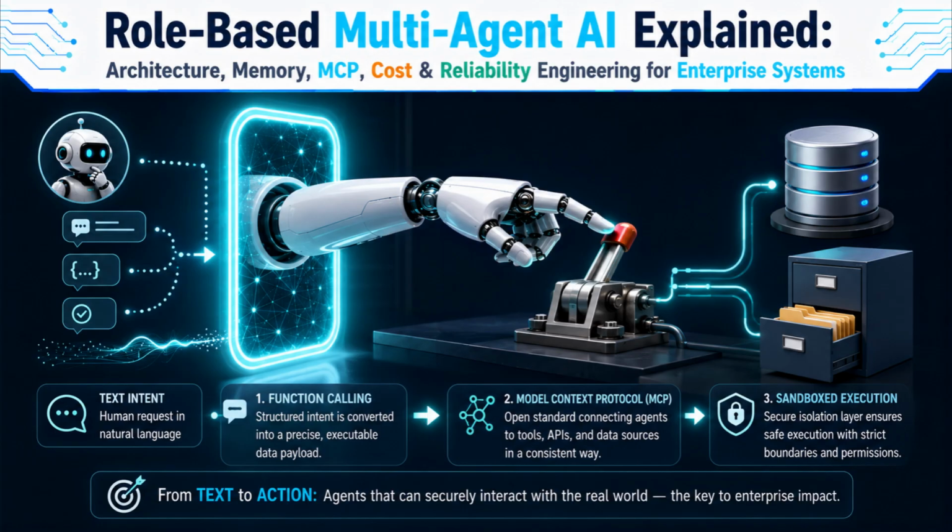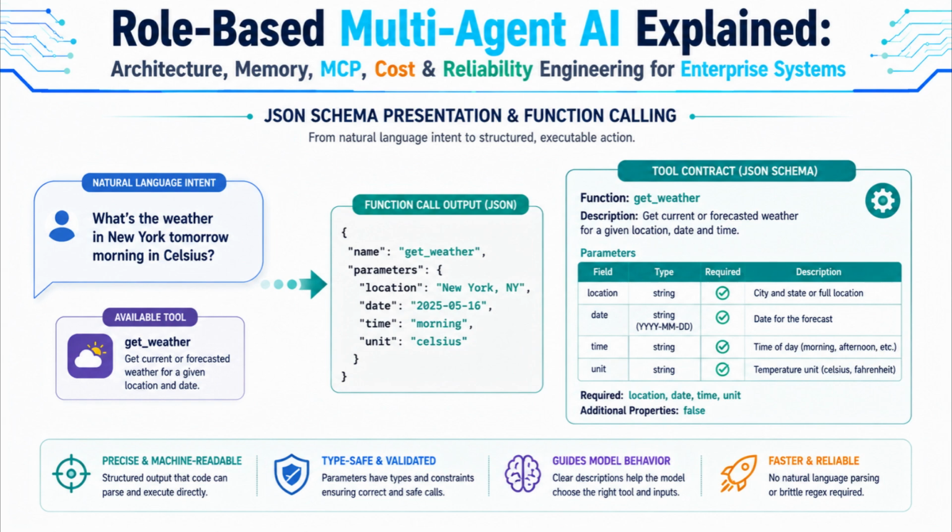Let's take these one at a time, starting with the mechanism that makes function calling possible at all. JSON schemas. Function calling works because you don't just give a model a tool, you give it a precise contract describing that tool. A JSON schema listing the function's name, a natural language description of what it does, and the exact parameters it accepts with their types.